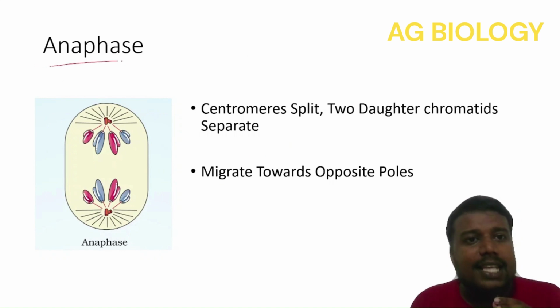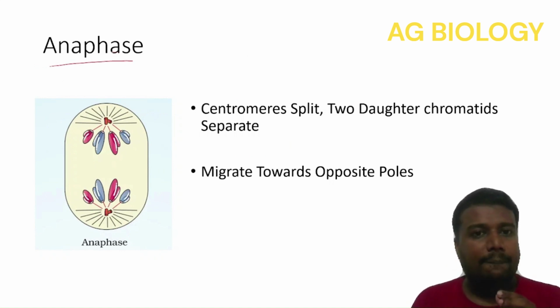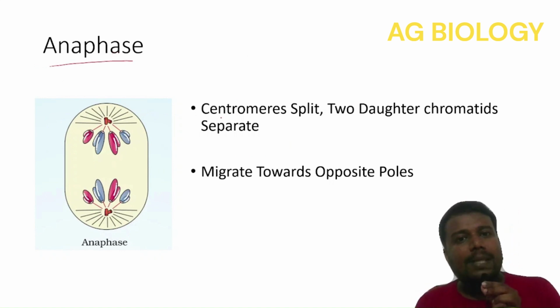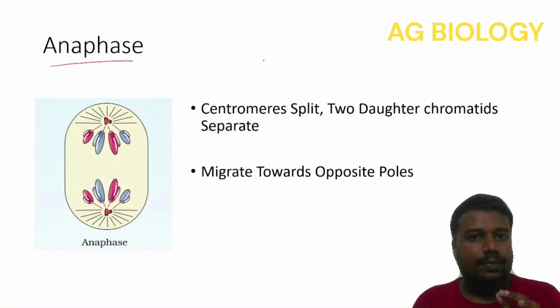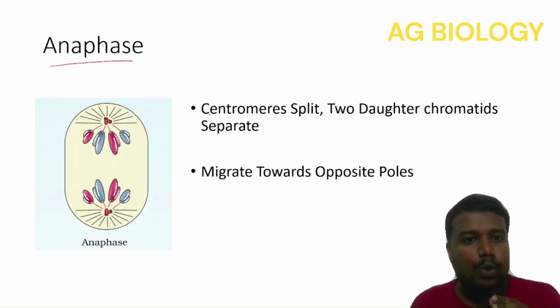Next phase is anaphase. During anaphase, what happens? The centromeres get split. So the two daughter chromatids are separated right now and they move towards opposite poles. Since the centromeres are split, how will you count the number of chromosomes? Just count the number of centromeres. So here the number of chromosomes has increased.